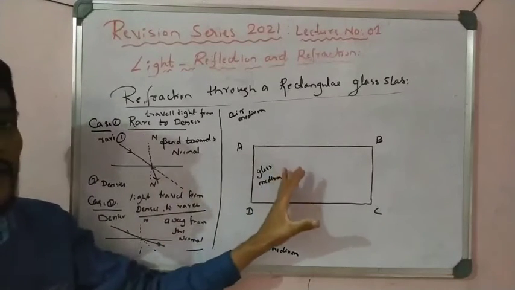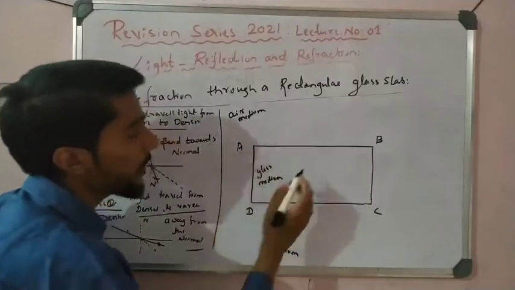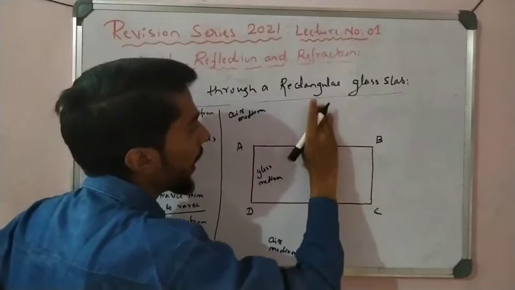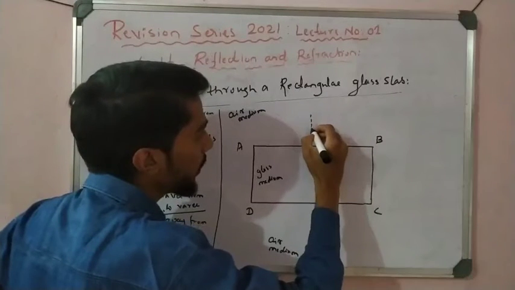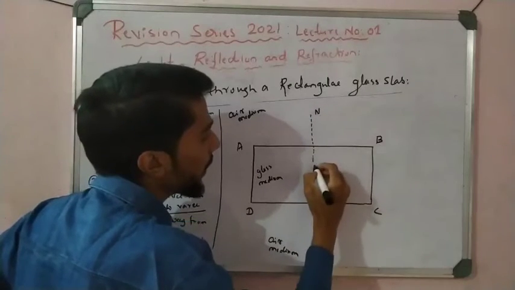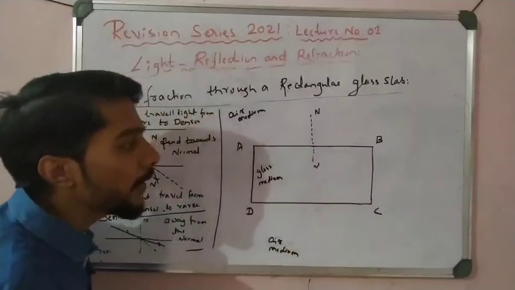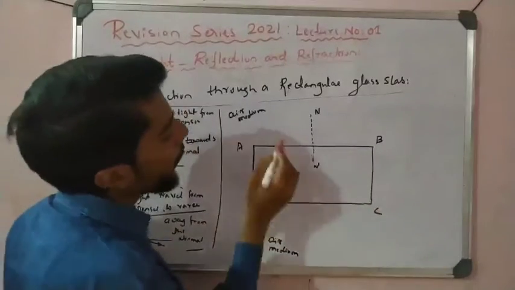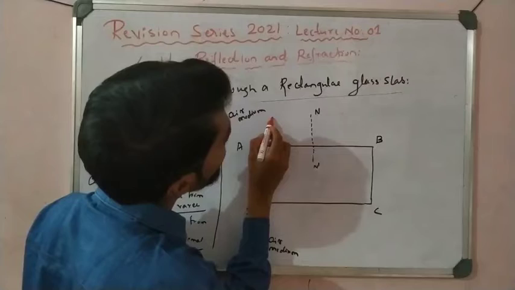So we explain that here. I draw a normal first. That is how to draw the diagram. First draw a normal, named N and N dash. Right, now let us see. When the incident ray, this is a light,